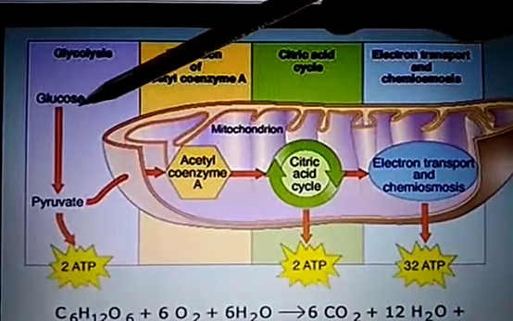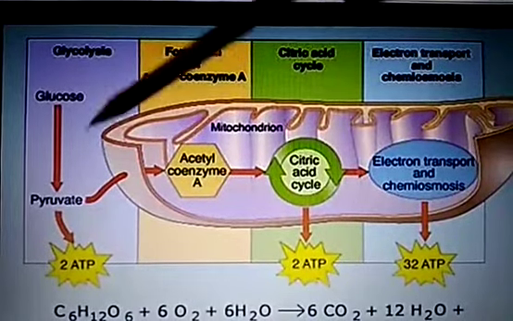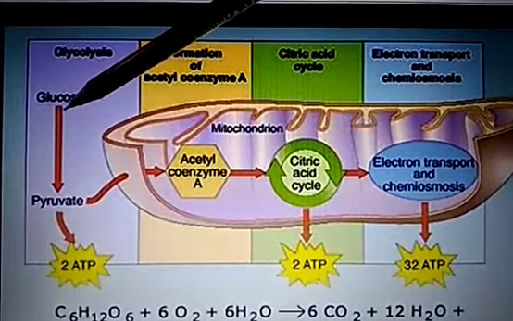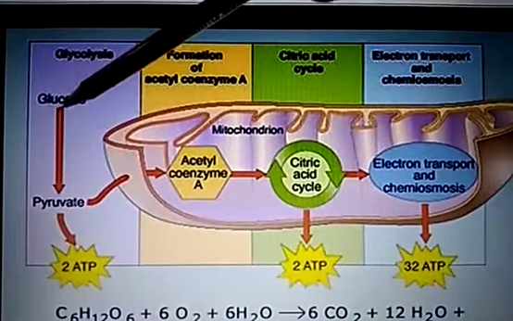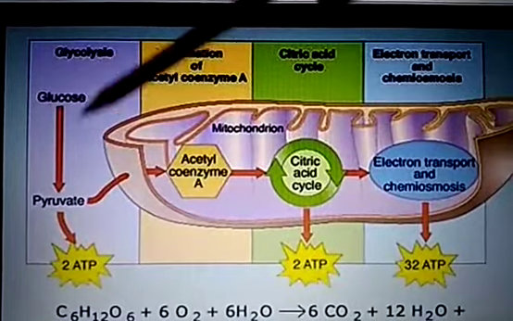This process occurs inside the cytoplasm, and this reaction is known as glycolysis, the breakdown of glucose into pyruvate. So the first step is glycolysis.